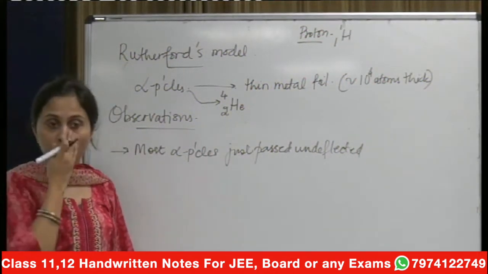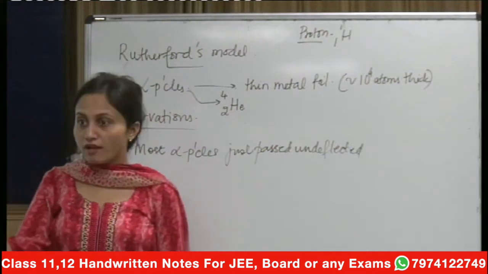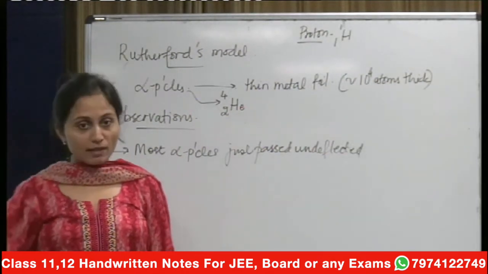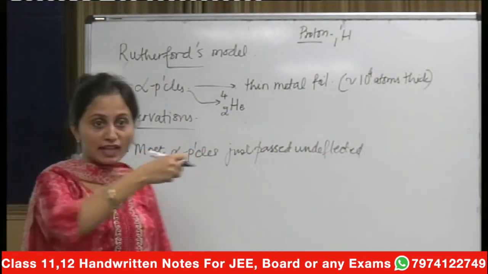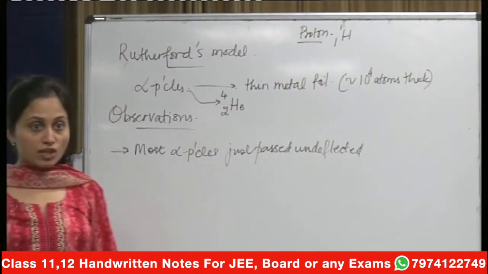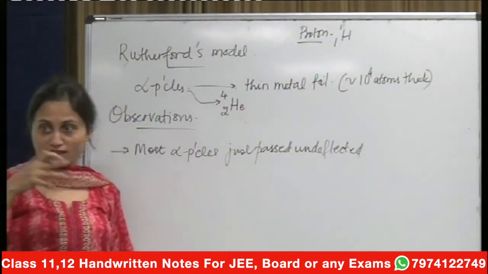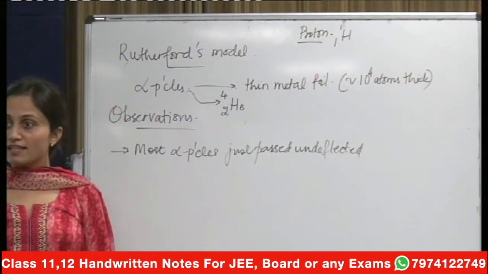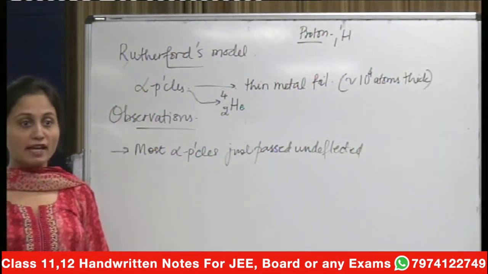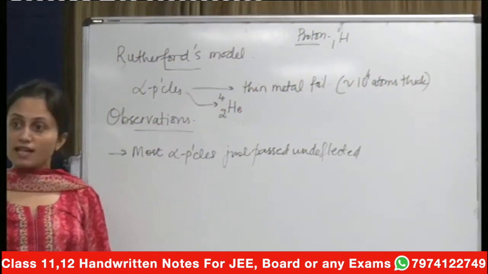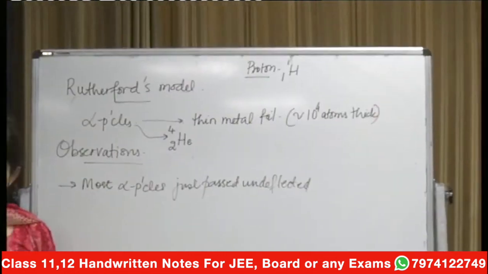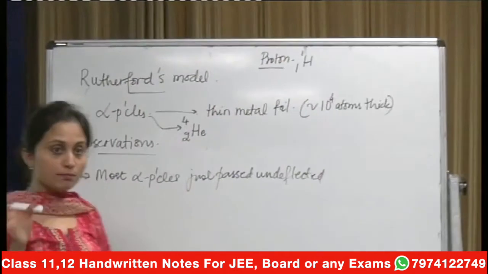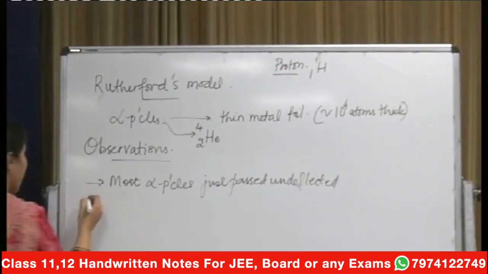For every observation you need to have a reason. If I am putting the metal foil here and making the alpha particles, which are positively charged particles, fall on it, they were just simply passing through. So this implies that the majority of my atom was empty. It was found at that time that the majority of the space in atoms is empty.